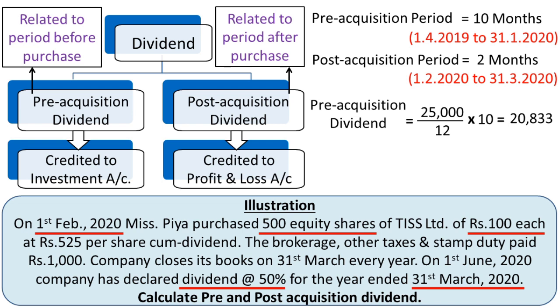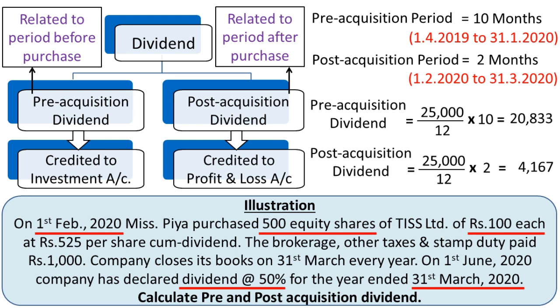In case of post-acquisition period, again 25,000 divided by 12 multiplied by post-acquisition period, which is 2 months, is equal to 4,167. So here pre-acquisition dividend is rupees 20,833. Now if you take the total of this 20,833 and rupees 4,167, it becomes the value of total dividend that we have received.